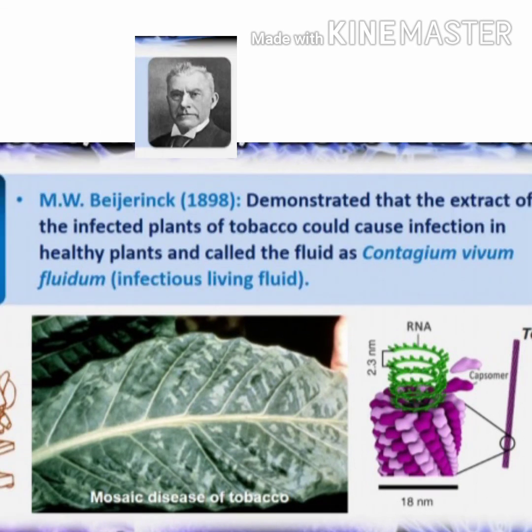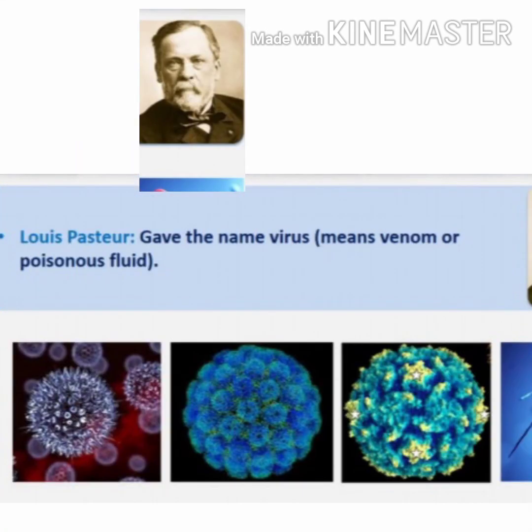In 1898, M.W. Beijerinck demonstrated that the extract of infected tobacco plants could cause infection in a healthy plant, and he called that fluid contagium vivum fluidum, that means infectious living fluid. The name virus, which means venom or poisonous fluid, was given by the scientist Louis Pasteur.